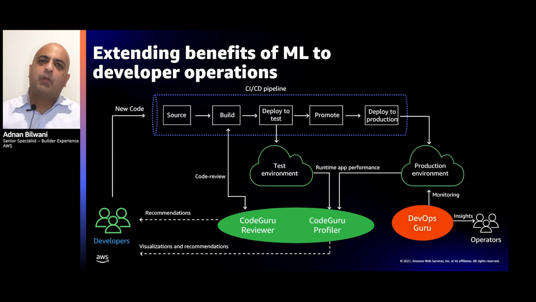It provides operations with a single pane of glass to root cause and reduce that MTTR. Again, the models are built to find the anomalies for you and give you that insurance policy against these operations issues as well.